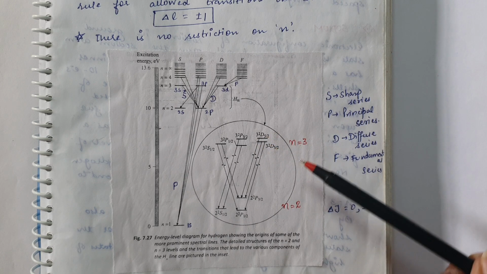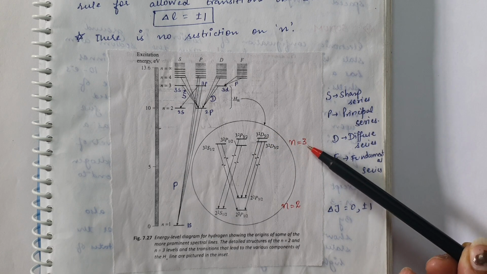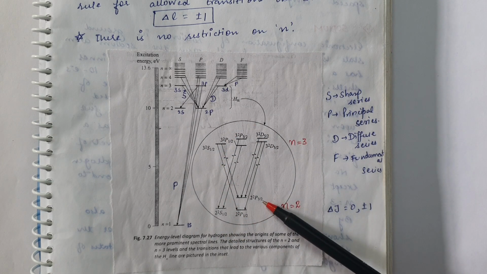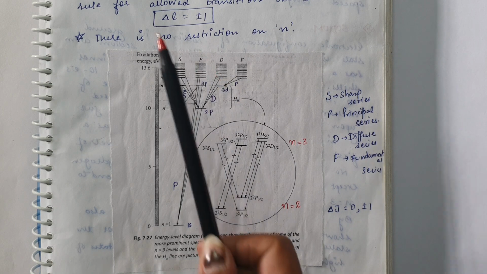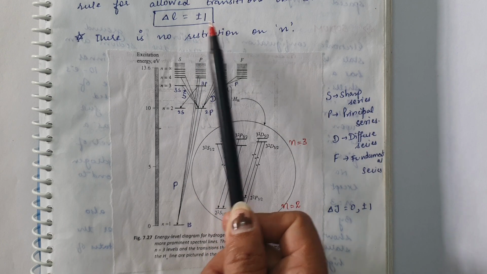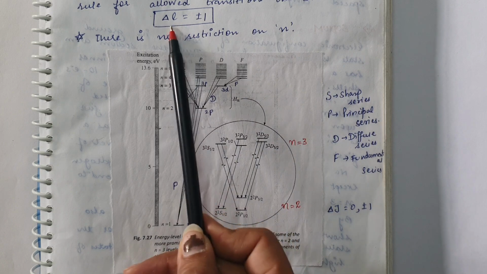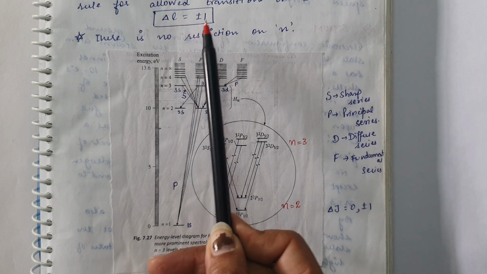Here you can see the transitions from n equal to 3 to n equal to 2 actually consist of 7 components. How? Because here the selection rule delta L is equal to plus minus 1, and along with this, another selection rule is followed, that is change in the value of J. So after considering the spin orbit coupling, what will be the selection rules? The change in the value of L must be plus minus 1.